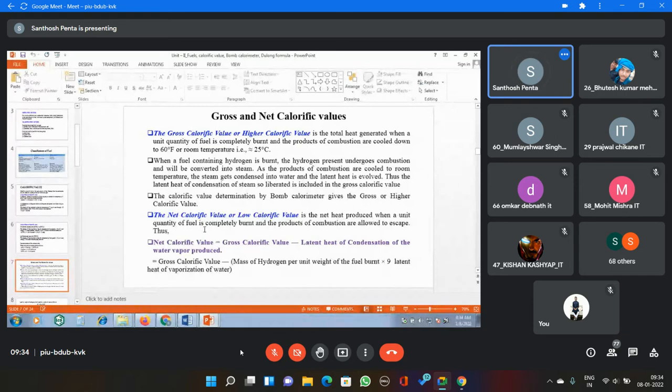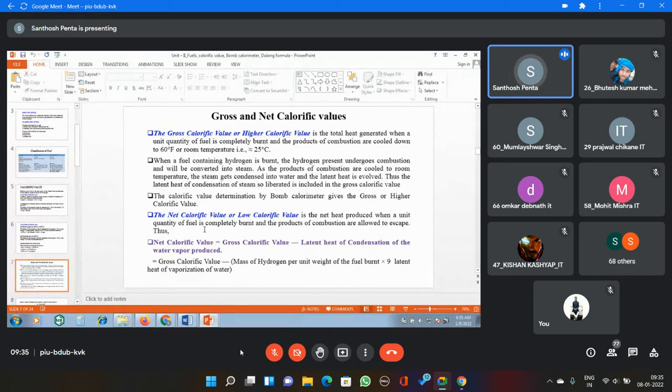Here, gross or net calorific value. What is gross and what is net calorific value? I would like to give one example. First of all, what is the gross calorific value, or otherwise high calorific value?